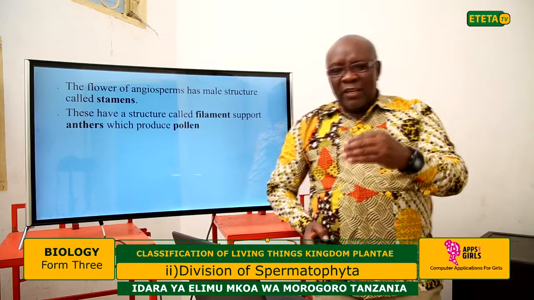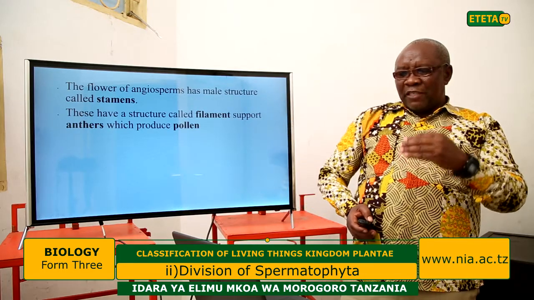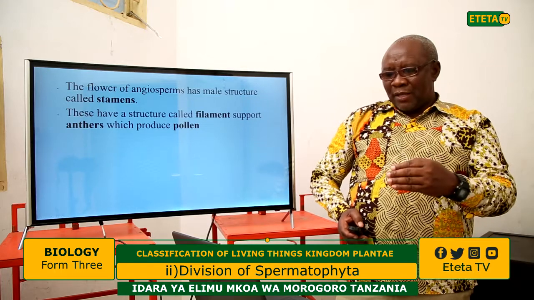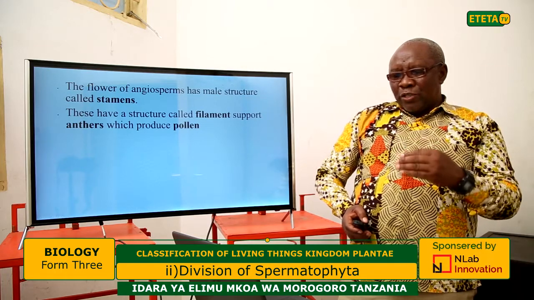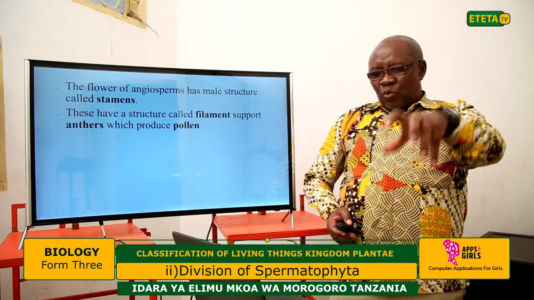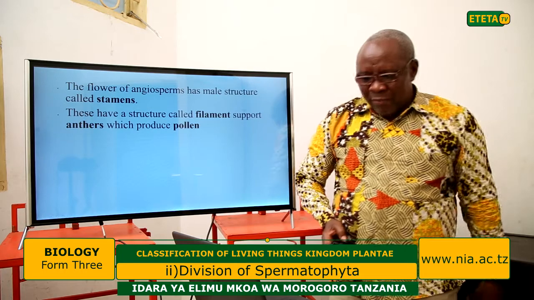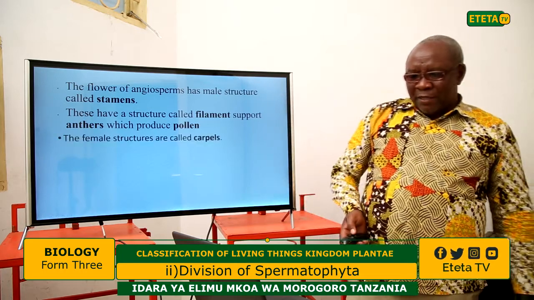Within the anthers is where you can find the pollen grains, which are the male gametes for reproduction.